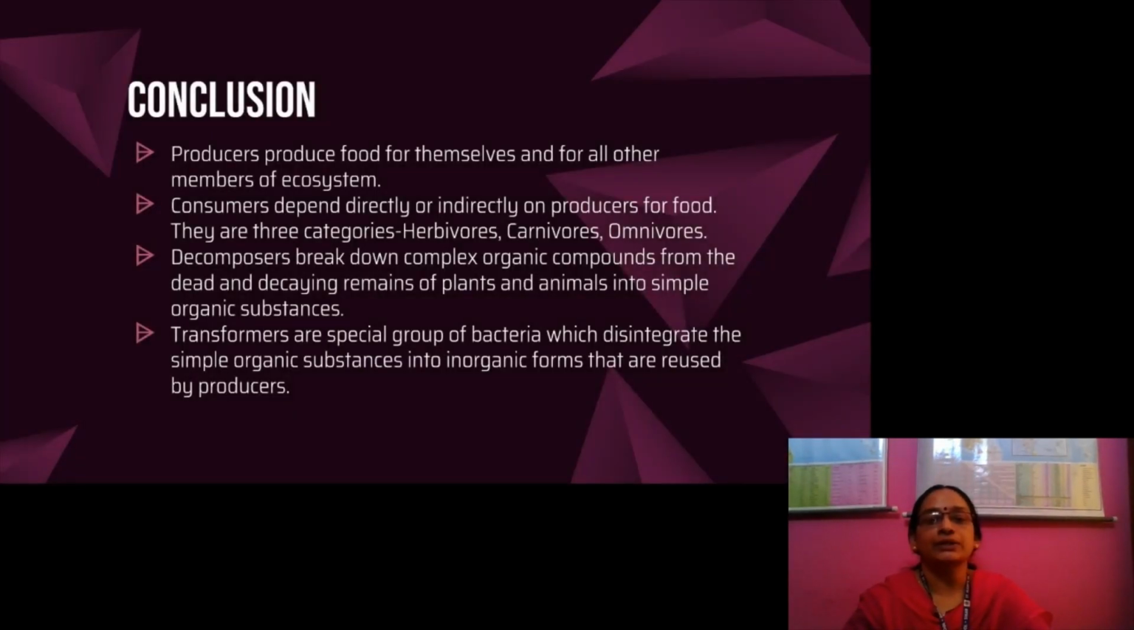Let us conclude today's portion. Producers produce food for themselves and for all other members of the ecosystem. Consumers depend directly or indirectly on producers for food. There are three categories: herbivores, carnivores and omnivores. Decomposers break down complex organic compounds from the dead and decaying remains of plants and animals into simple organic substances. Transformers are a special group of bacteria which disintegrate the simple organic substances into inorganic forms that are used by producers. Thank you.